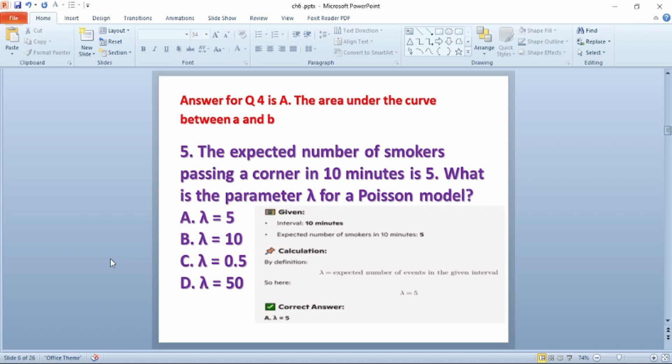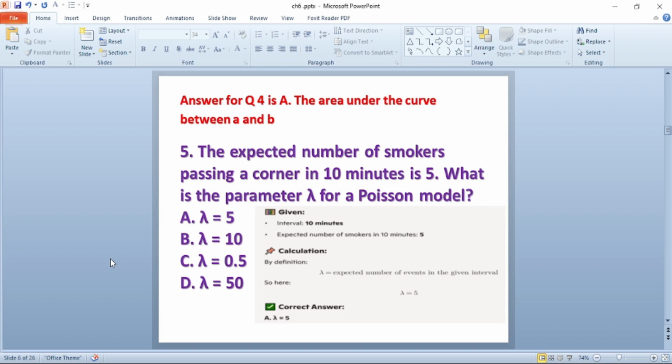Question number 5. The expected number of smokers passing a corner in 10 minutes is 5. What is the parameter lambda for a Poisson model? A, lambda is equal to 5. B, lambda is equal to 10. C, lambda is equal to 0.5. D, lambda is equal to 50.